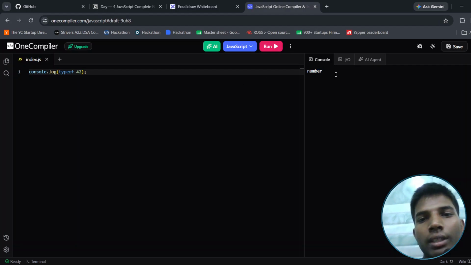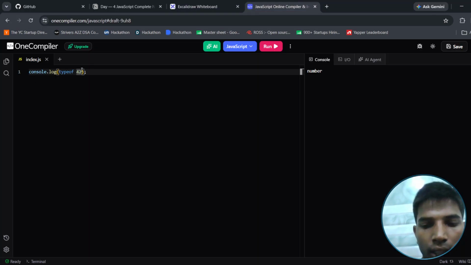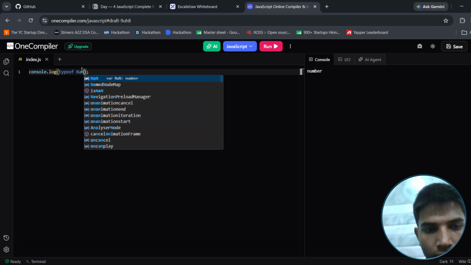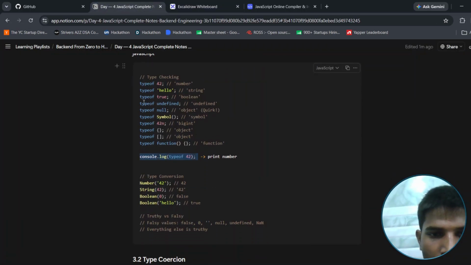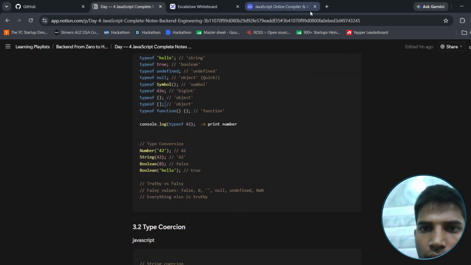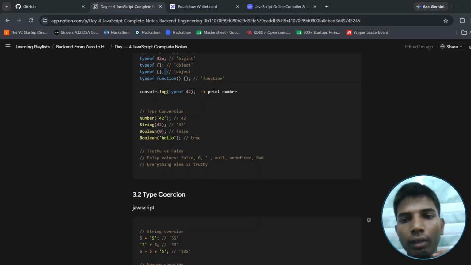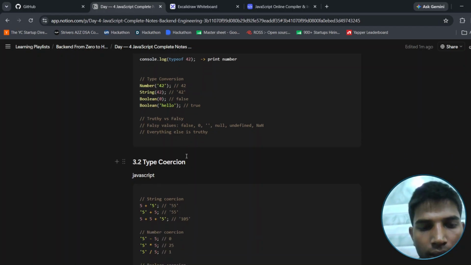Number, you can see that the typeof 42 will be number. And if we check the typeof NaN, what will it show? It will show number. Okay, then the typeof symbol and BigInt you can check on your own. Number, string, boolean, and so on. After that you should get knowledge about how JavaScript takes the typeof.